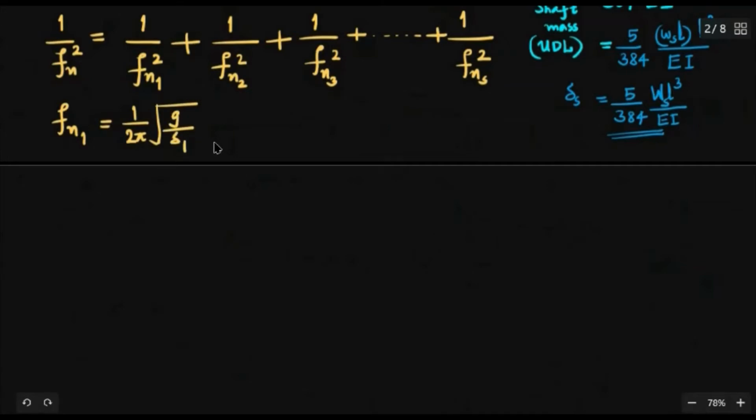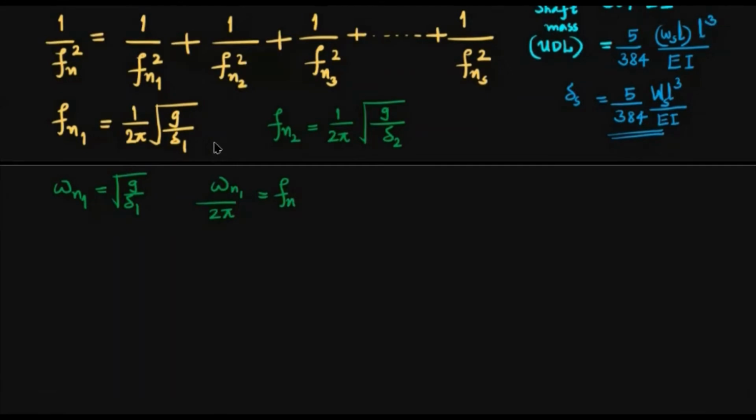See, the first one. And what about Fn2? Fn2 will be 1 by 2 pi root of g by delta 2. See, what is square root of g by delta 2? That is omega n2. See, like that. And you know that omega n divided by 2 pi, then you will get Fn. Yesterday I clarified the difference between natural frequency in radian per second and revolution per second, or cycles per second, or hertz. That is Fn. Okay, so here it is Fn.